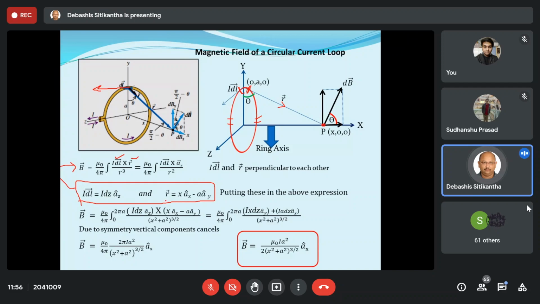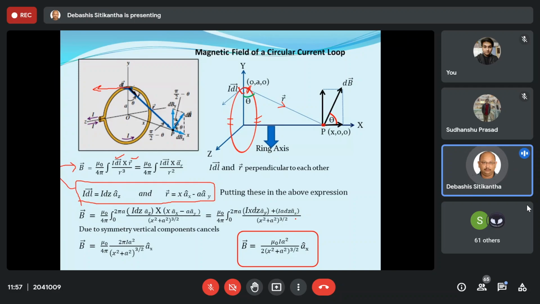Again, this one is going to be multiplied with this as a cross product. So if I do that, I am going to get plus I a dz ax cap. Why? Because az cap cross ay cap is actually minus ax cap, so there is a minus over here. So ultimately I got plus I a dz ax cap.